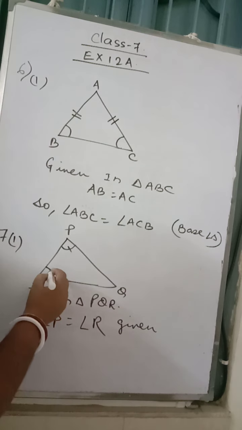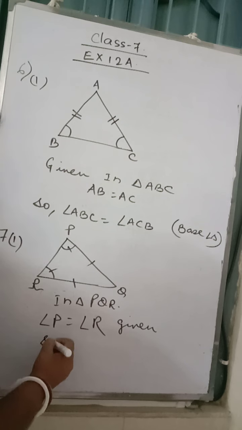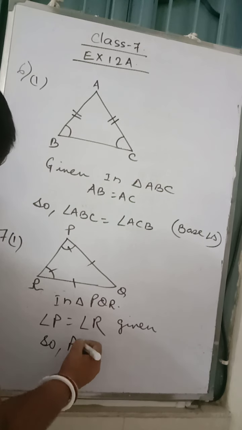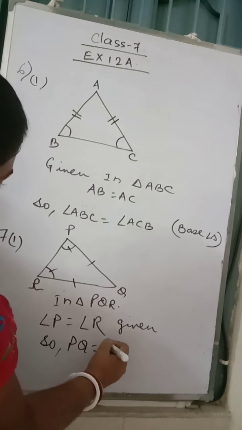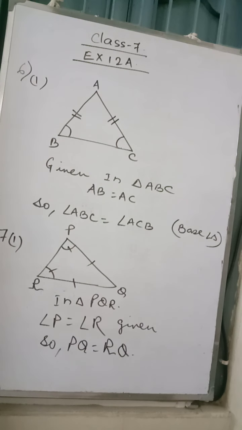If these two angles are equal, so these two sides would be equal. So PQ will be equal to RQ. This much you have to do for question number 6 and 7. 6.1 I have done. 6.2 you have to do, same copy. 7.1 I have done. 7.2 you have to do.